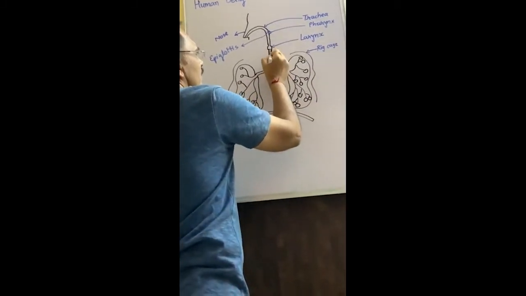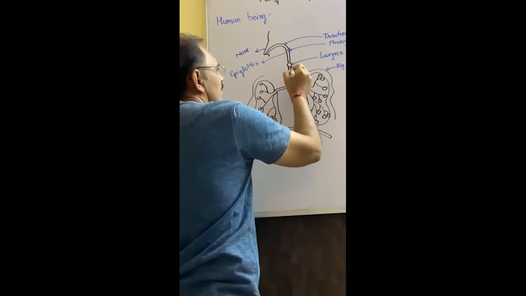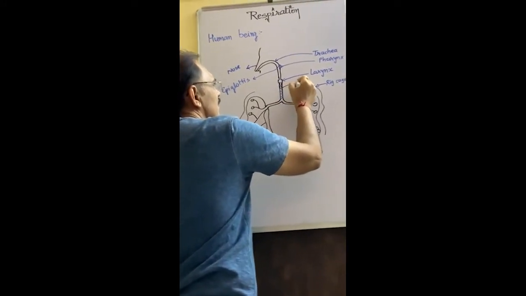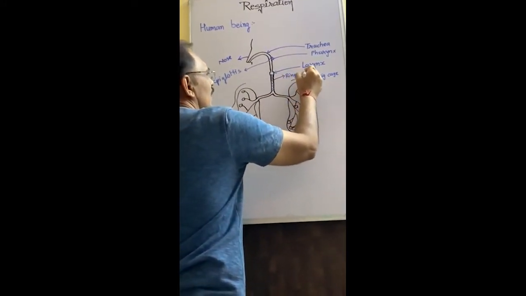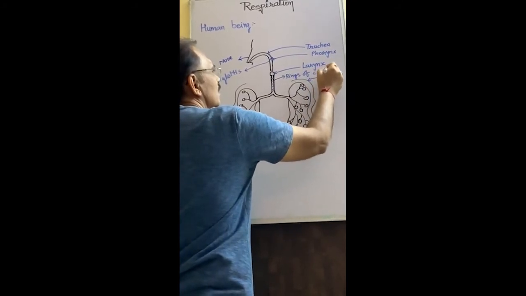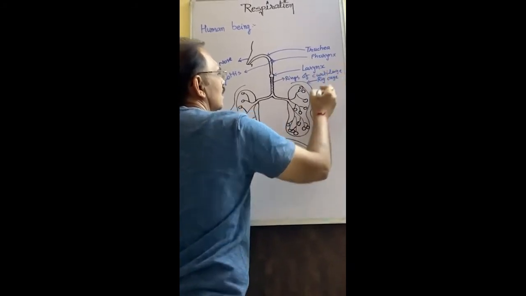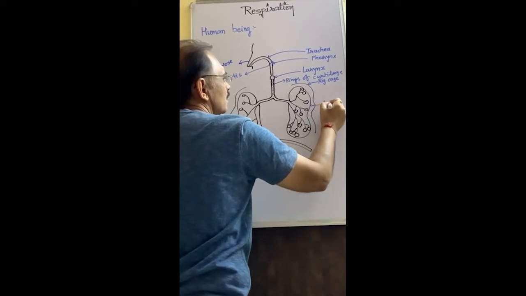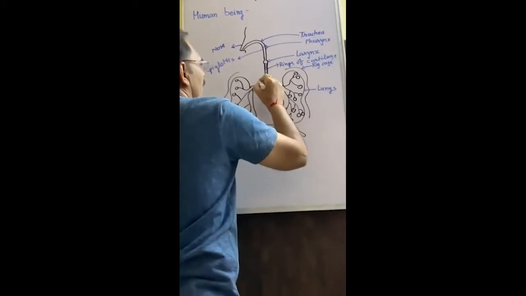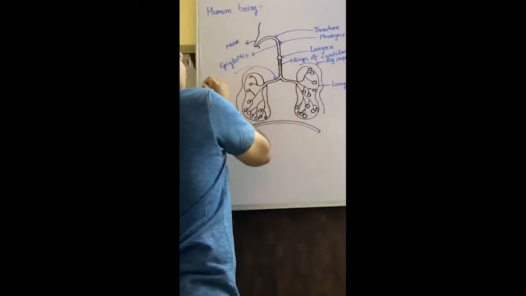Here, rings of cartilage, lungs, bronchus.